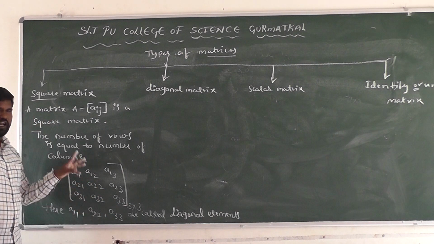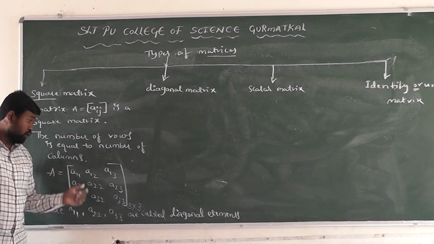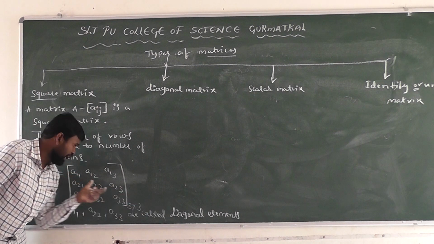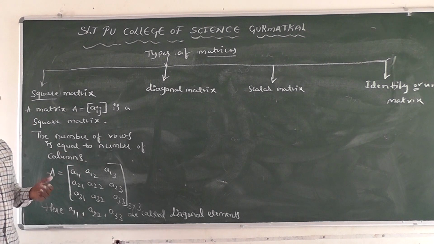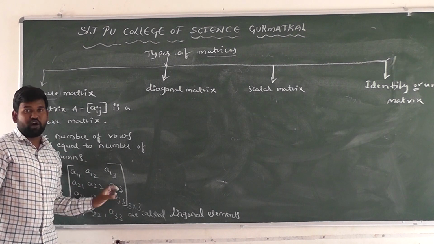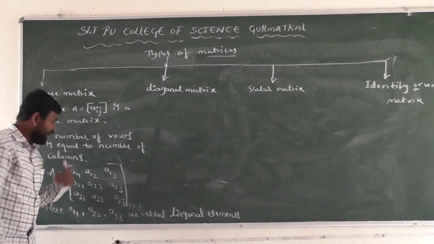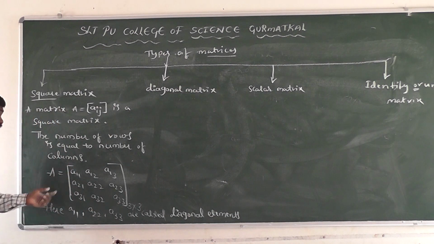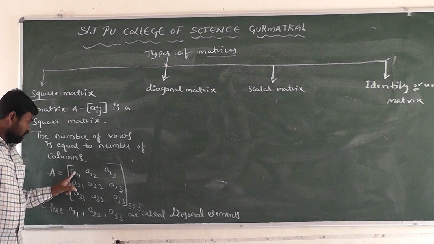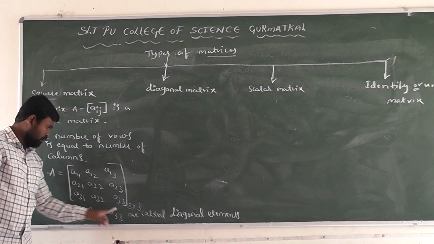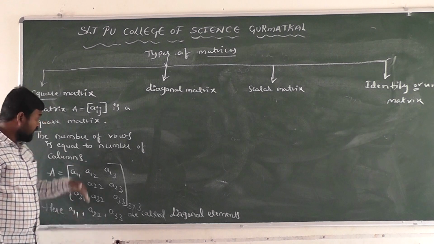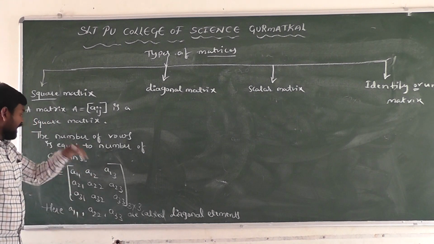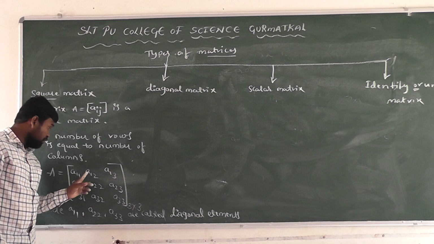Square matrix, right? Principal diagonal elements are possible only in a square matrix. And what is meant by a rectangular matrix? The number of rows is not equal to the number of columns. That matrix is said to be a rectangular matrix. In a matrix, where the row number equals the column number, those elements are called principal diagonal elements, and the remaining elements are called non-diagonal elements, right?